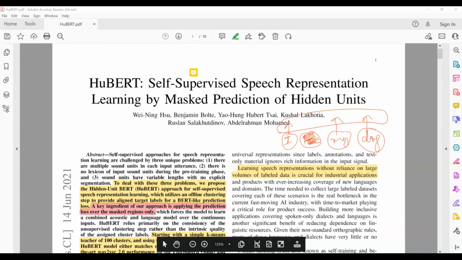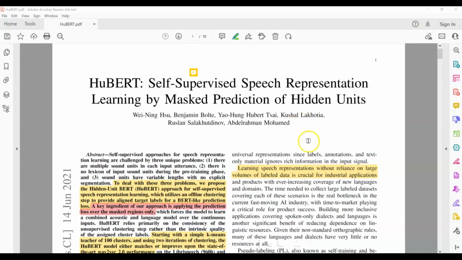All right, so now we understand what self-supervision is. The next part of the paper says speech representation learning. It's just saying that because speech is a continuous input as opposed to text, we want to be able to represent speech in discrete units. Just like in text we have sentences, and we can easily break them down into words, and each word is a discrete unit. But in the case of speech, it's not that simple. Speech is a continuous input. So here we want to be able to represent continuous speech by discrete units.